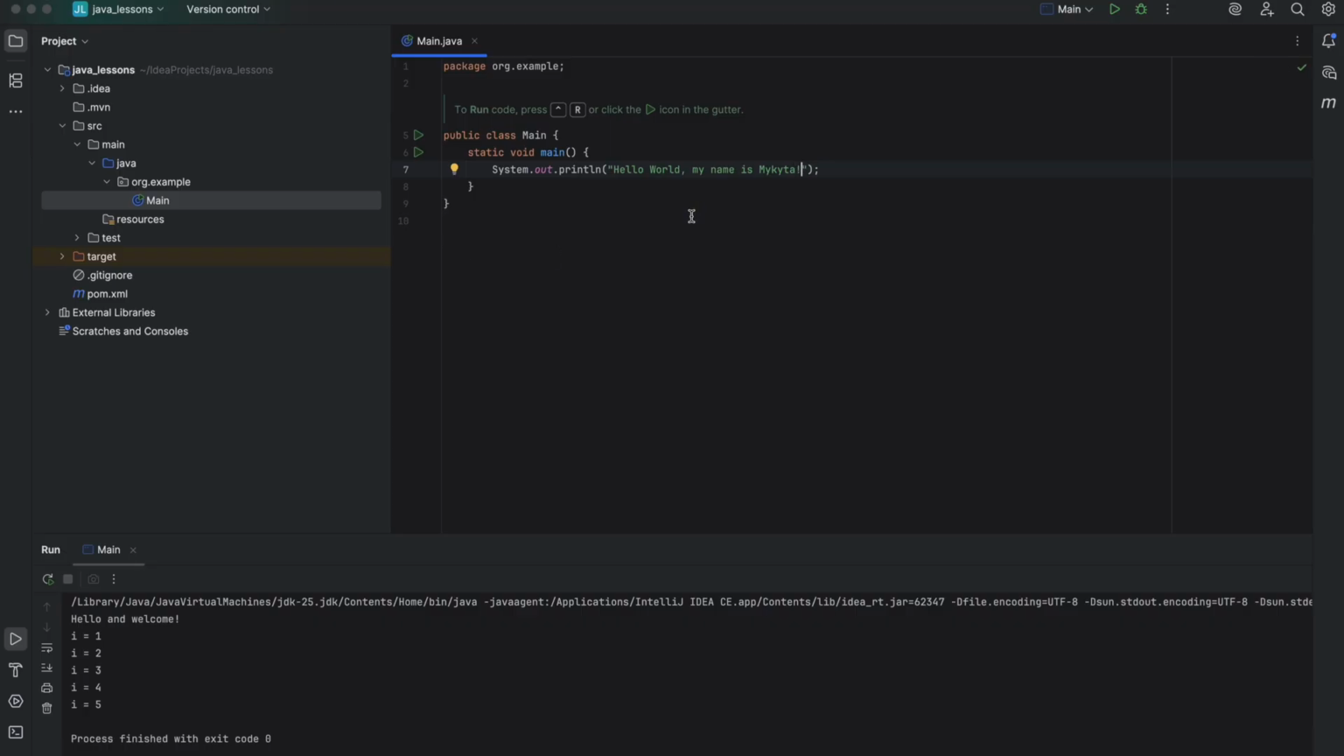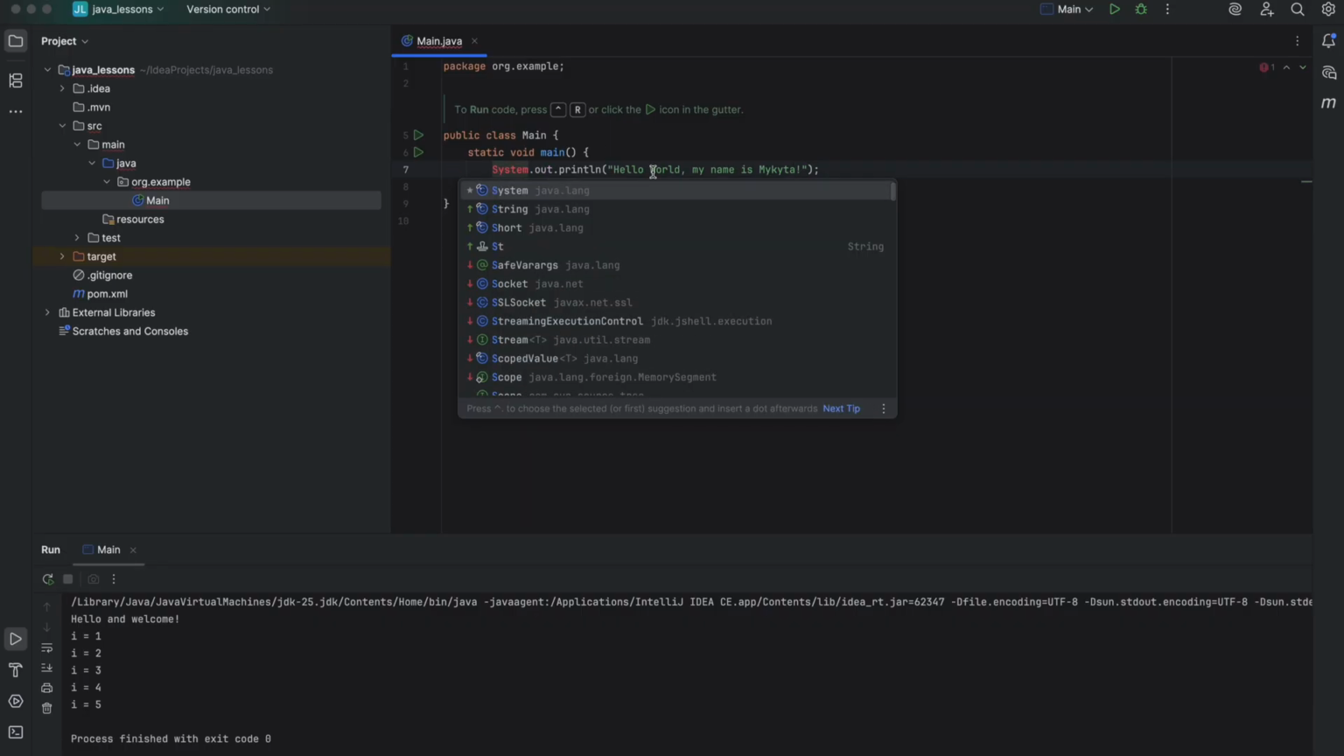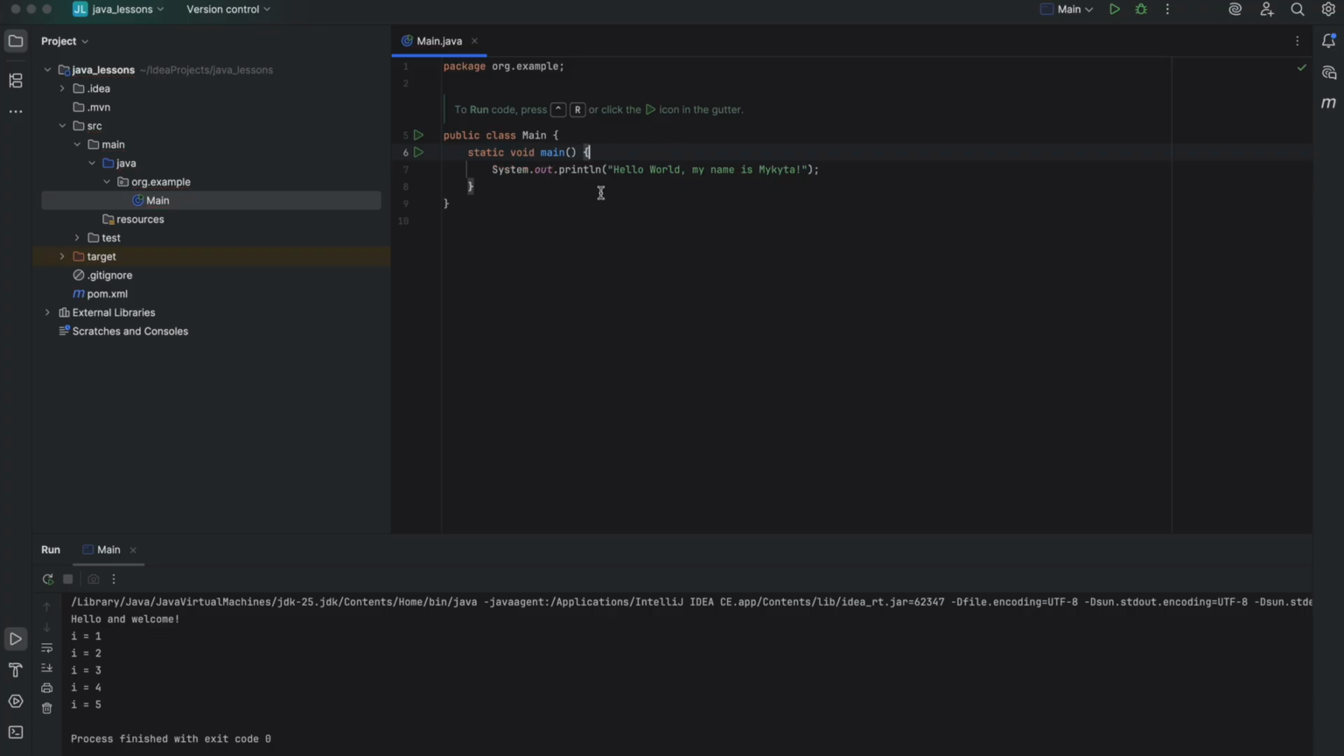So please write this command. It needs to be System with an uppercase S, .out.println, and in the parentheses we need to provide the string, which is Hello world. My name is, I put my name, but you can put yours, and make sure that this text is in double quotes. And at the end of the line there is supposed to be the semicolon.